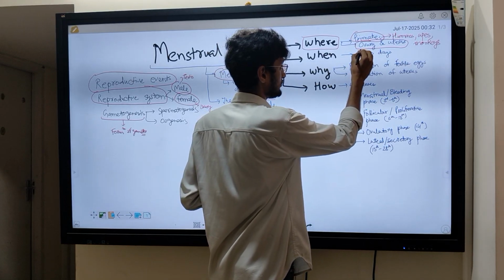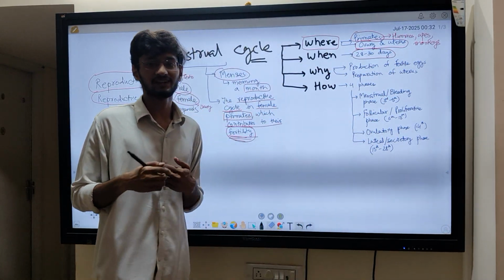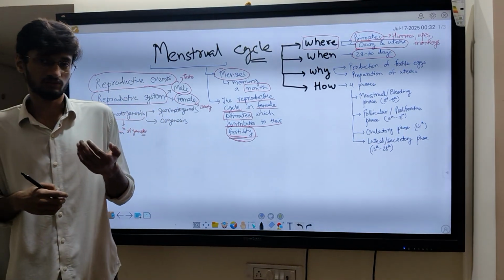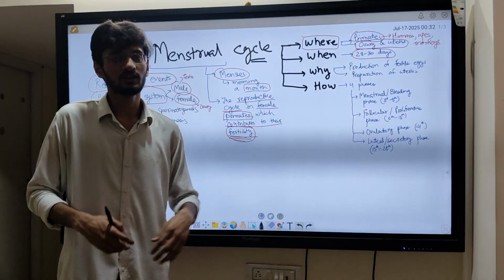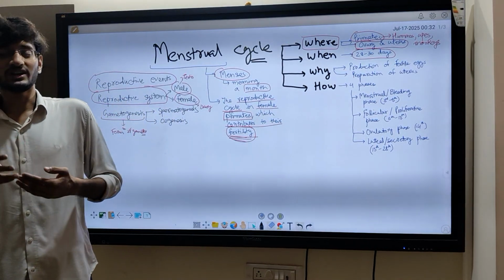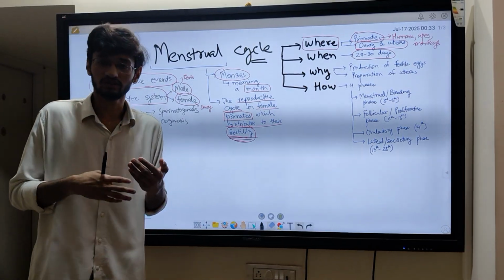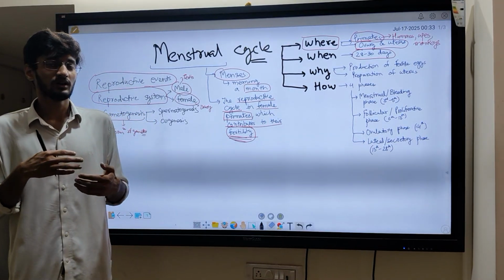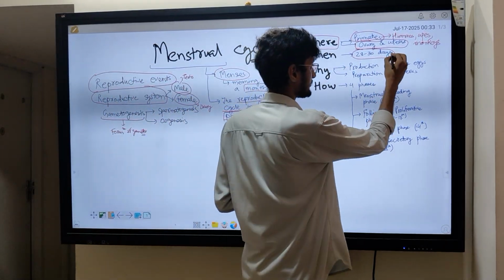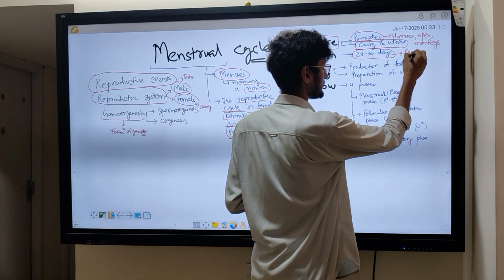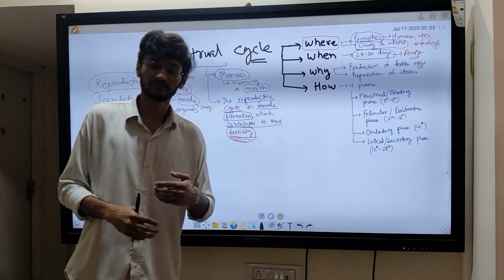So I already told you the average time duration of the cycle in human females is 28 to 30 days. It can go up to 31 to 45 days in some females, or it can go below 28 days, like 21 days, in some females, but the average which is seen is 28 to 30 days.